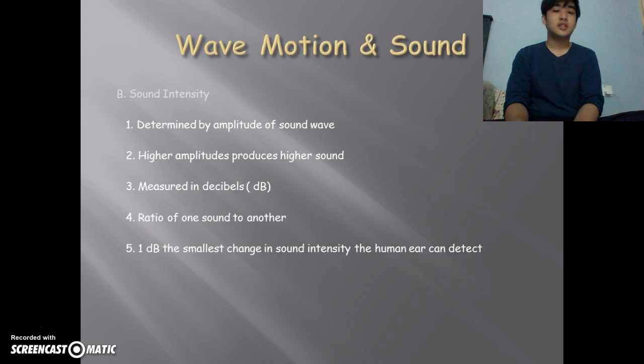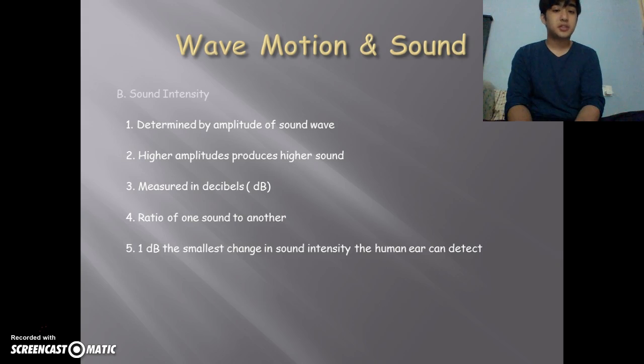B. Sound intensity. Sound intensity is determined by the amplitude of the sound wave. A higher amplitude produces a louder sound.